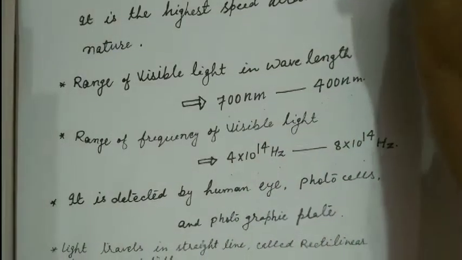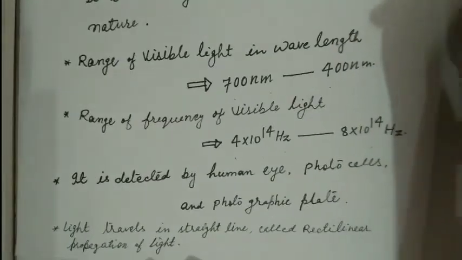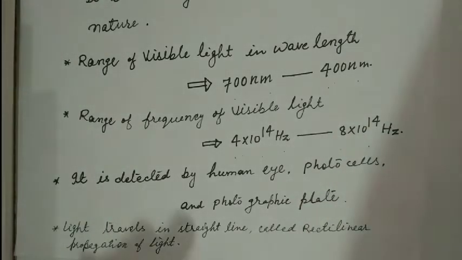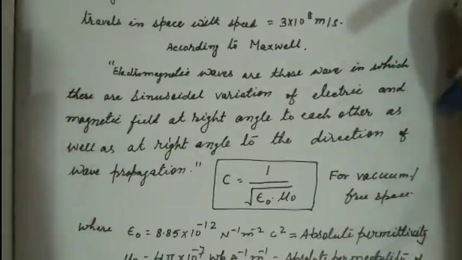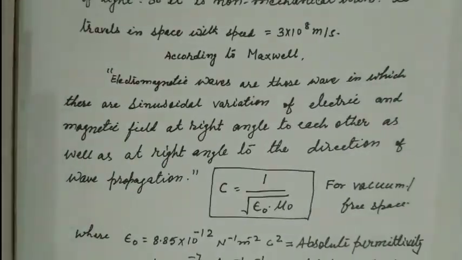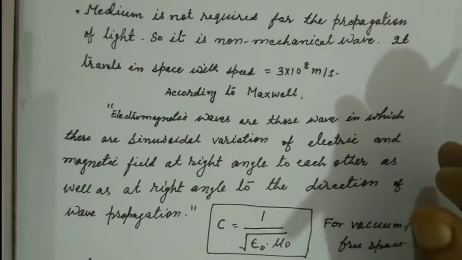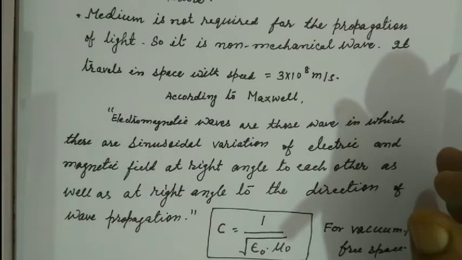Light travels in a straight line, which is called rectilinear propagation of light, and we will discuss some other properties. There are so many controversies about the properties of light.